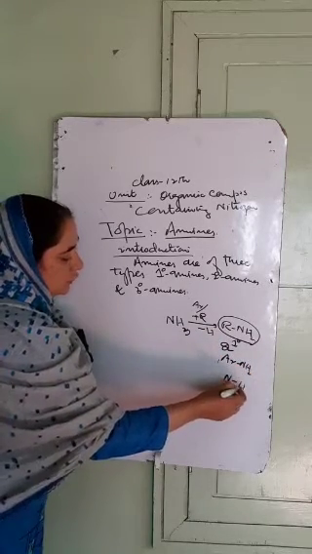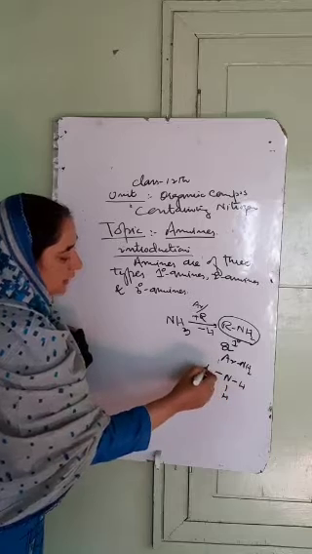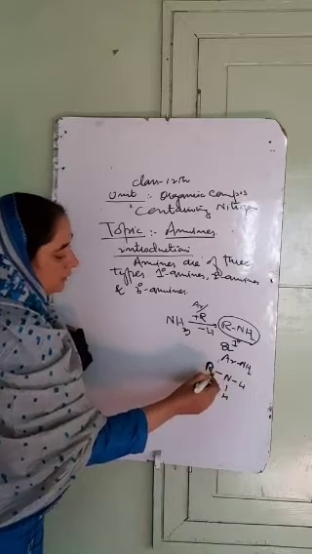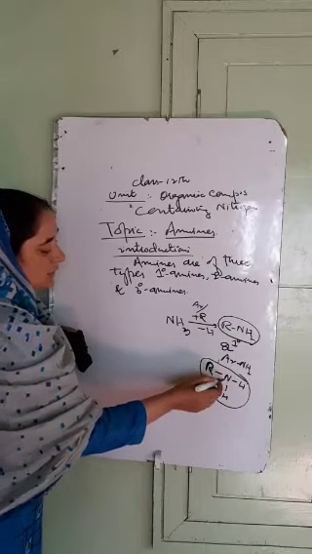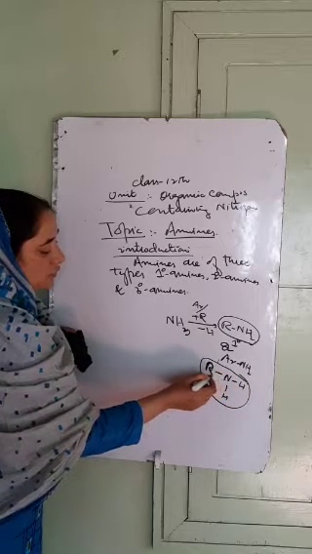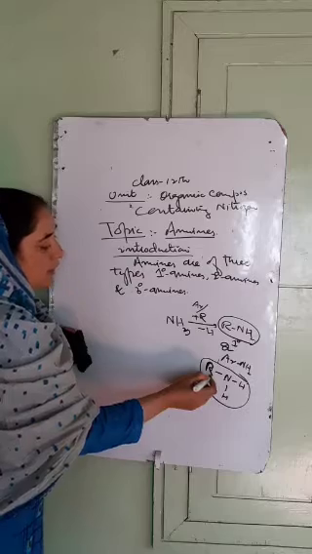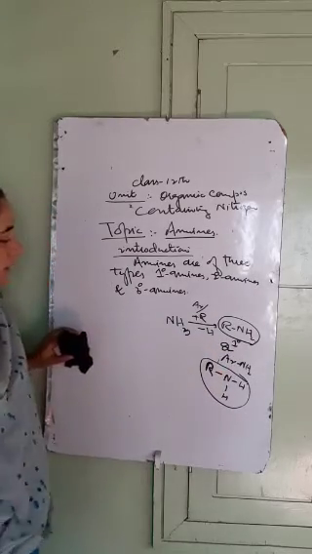Nitrogen is attached to two hydrogen atoms and one alkyl group or one aryl group. Such amines are called as the primary amines, in which the nitrogen atom of the amino group is attached to only one alkyl or the aryl group.